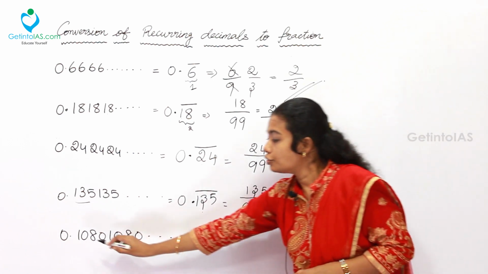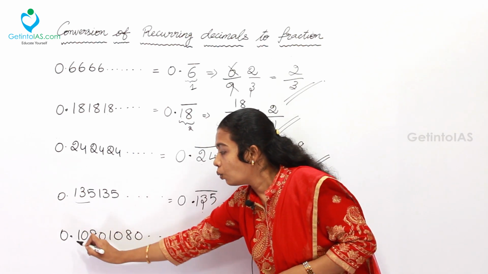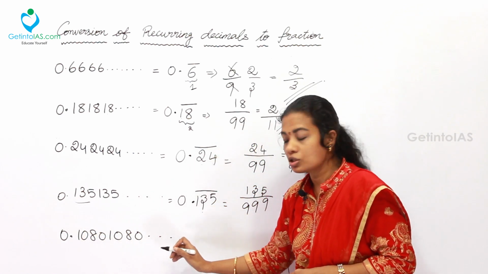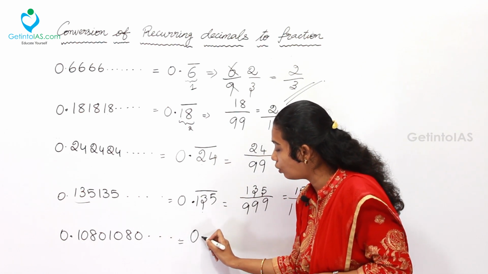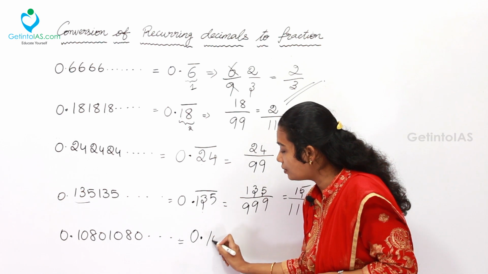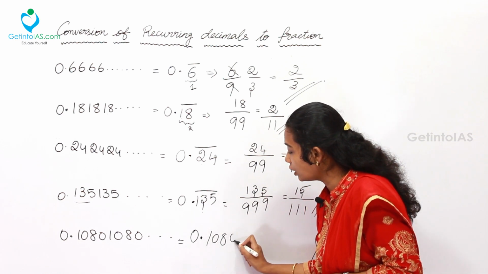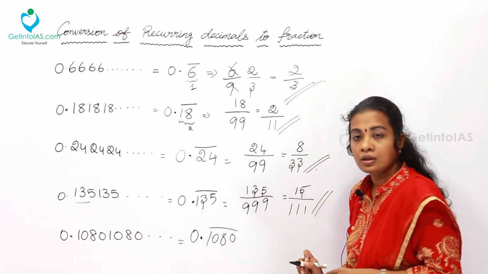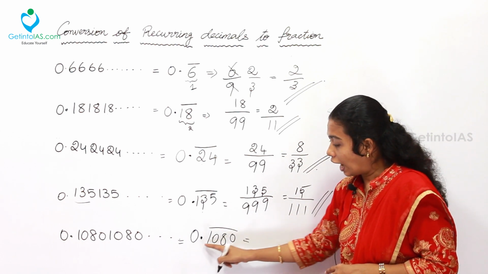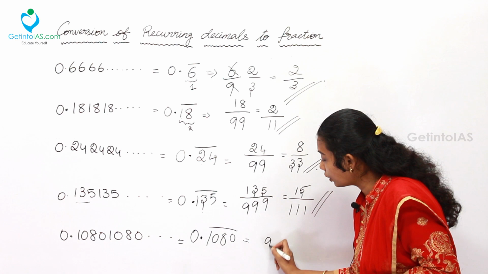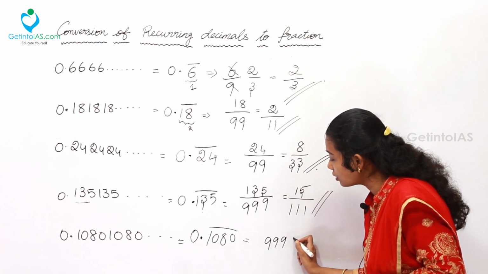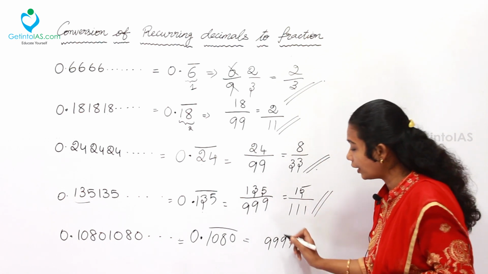The next one, 0.1080, which is given. Simply it can be written as 0.1080 with the bar. Next thing, after the decimal how many digits? 4 digits. For that I will have to include 4 times 9, that is 9999.